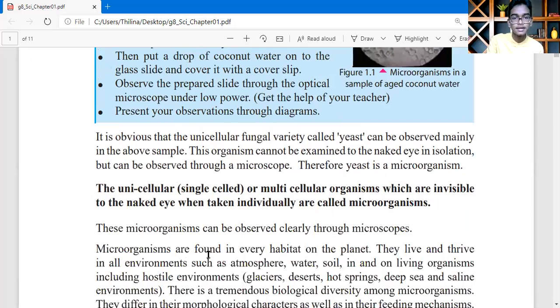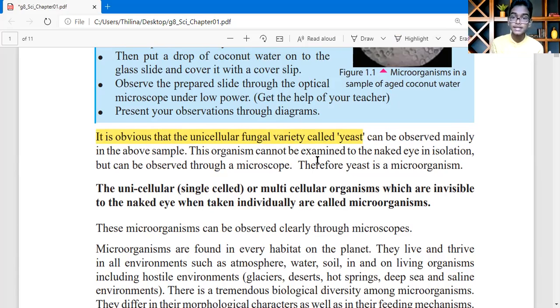Yes, let's see this. It is obvious that the unicellular fungal variety called yeast. Oh, you can highlight this. This is a very important one. It is obvious that the unicellular fungal variety called yeast. This must come to your term test. Please study it. Yes, let's see. Can be observed mainly in the above sample. The organism cannot be seen with the naked eye in isolation.